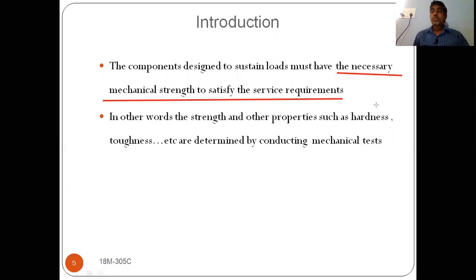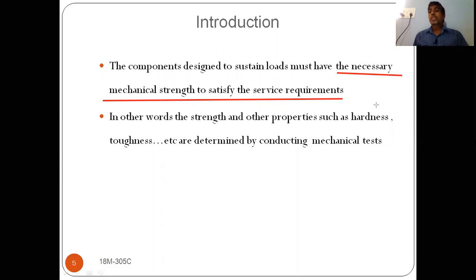Tensile. So it should not fail, which means it should have more tensile strength. If you see cast iron, it is used for lathe beds. Why are we using cast iron for lathe beds? Because it has more compressive strength. It does not have good tensile strength, but it has good compressive strength.